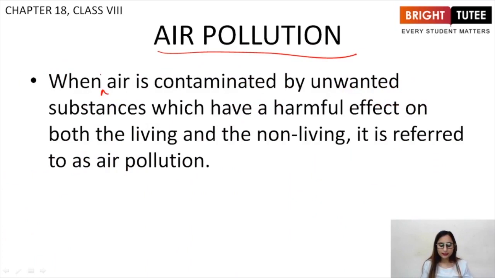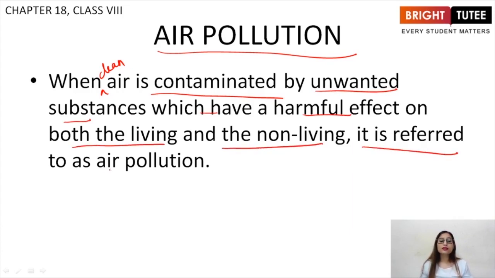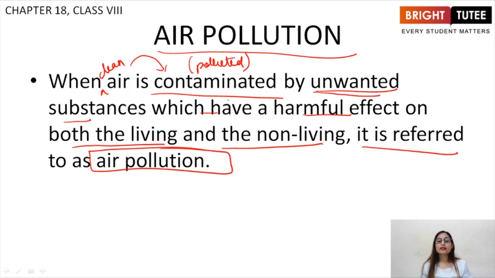Students, when clean air is contaminated by unwanted substances which have a harmful effect on both the living and non-living, it is referred to as air pollution. Let us read the statement again. When clean air is contaminated, basically polluted, by unwanted substances such as smoke, dust particles, all these are unwanted substances.